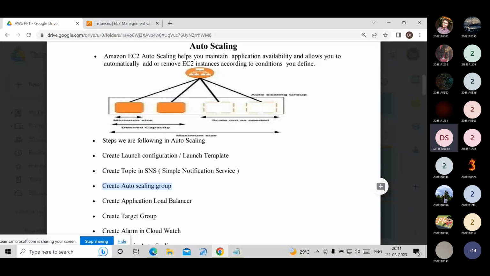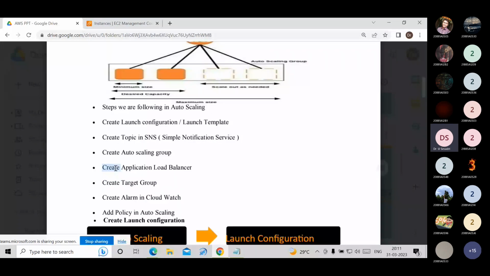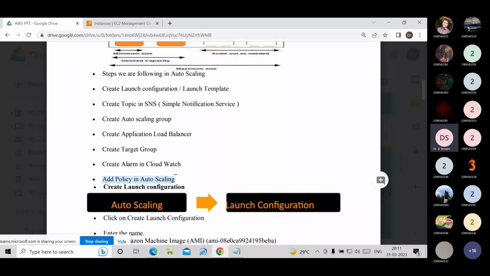The fourth step is to create the application load balancer. In yesterday's session we discussed the load balancer concept. Then we create the target groups. The next step is to create alarms, one more new service in this session, that is alarm creation using CloudWatch. Then we add a policy in the auto scaling feature. Those are the 7 steps we follow to apply the auto scaling feature.